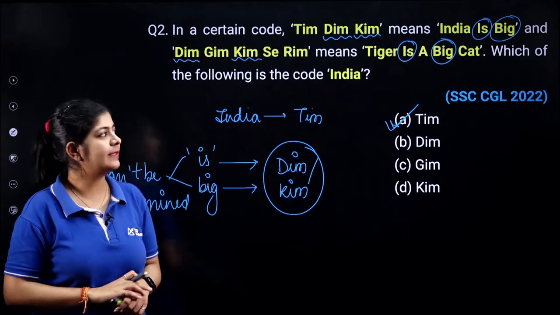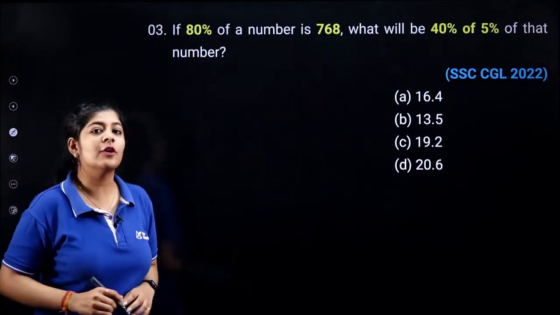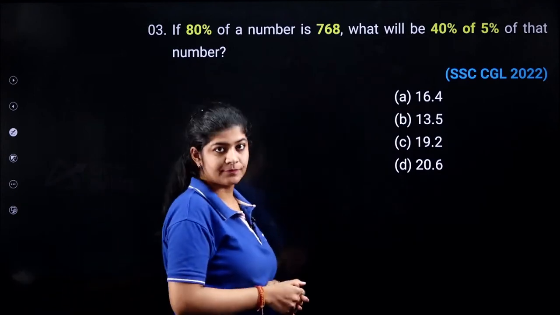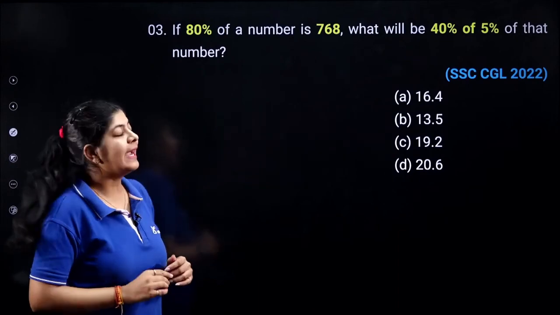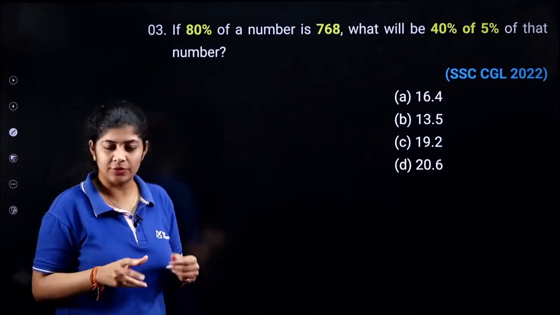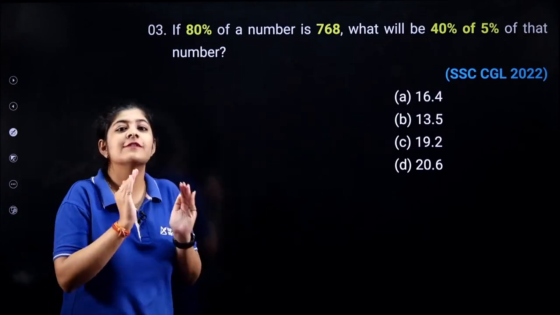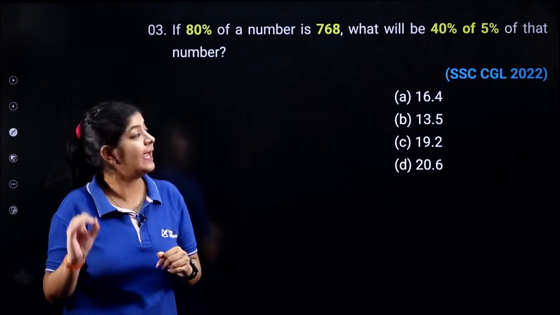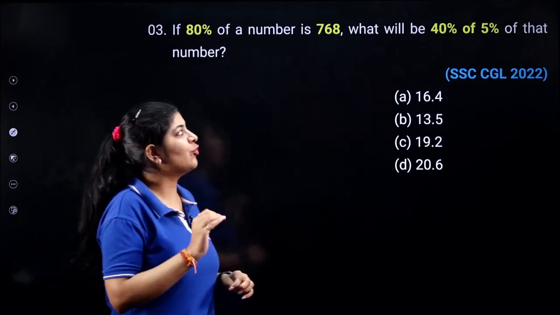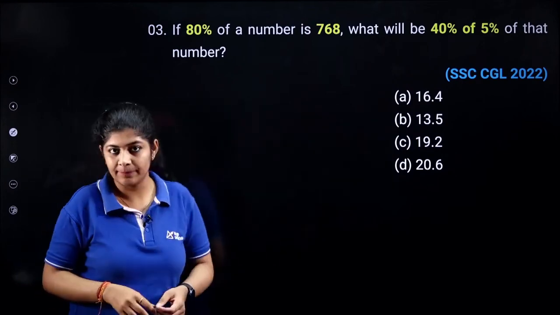Is it clear? Next. The next question is from the concept of arithmetic reasoning. The question says that 80% of some number, which you don't know, is equal to 768. What will be the 40% of 5% of that number?